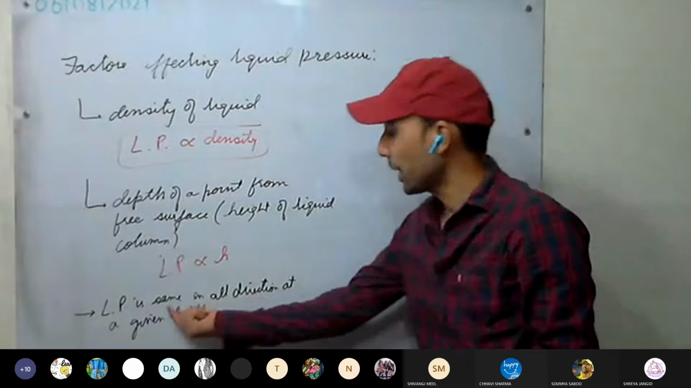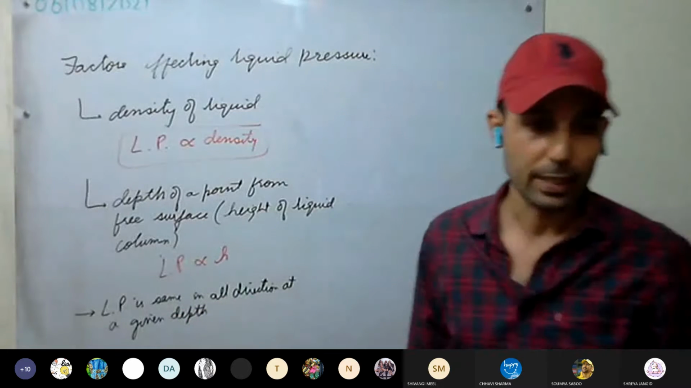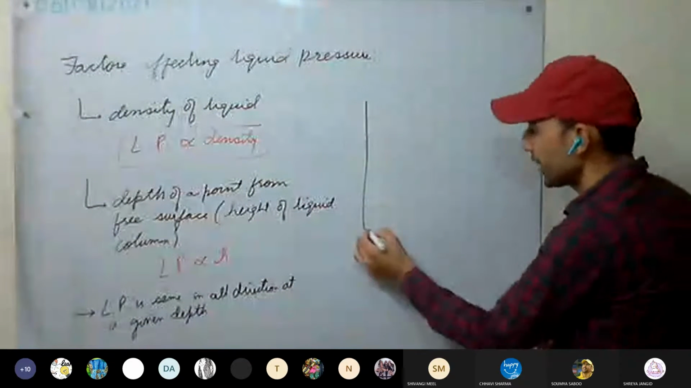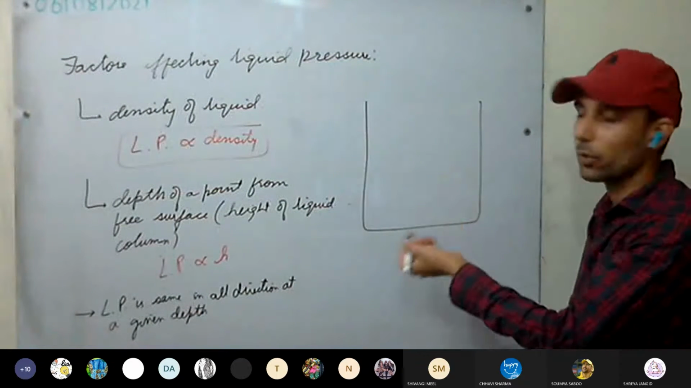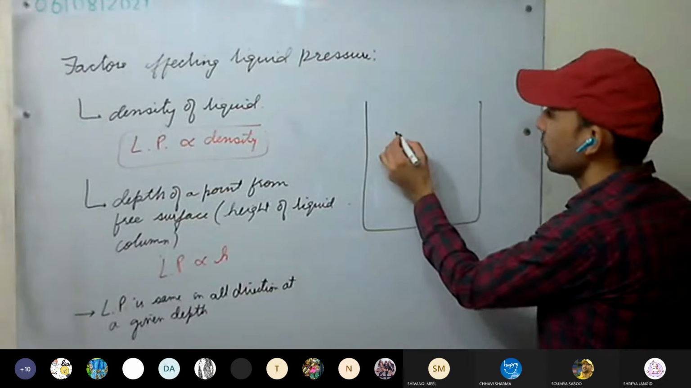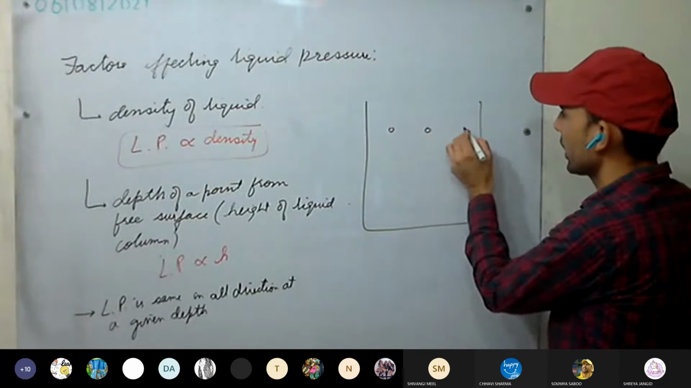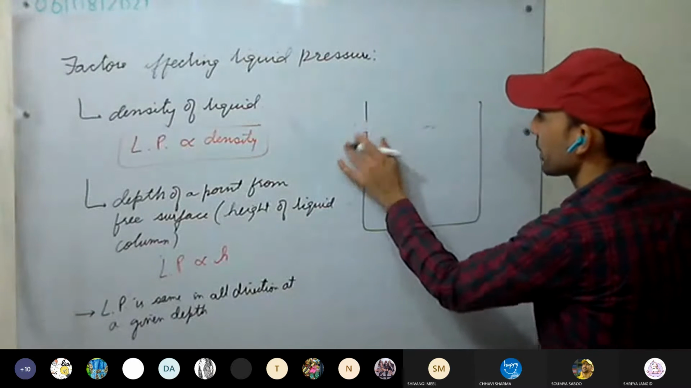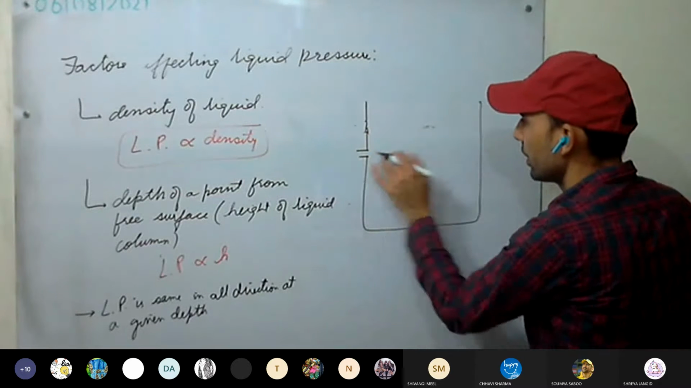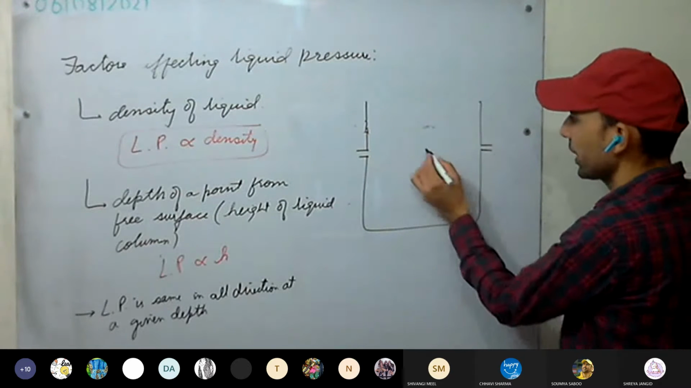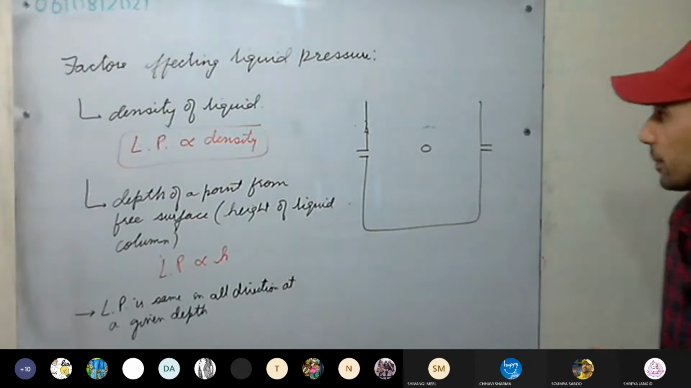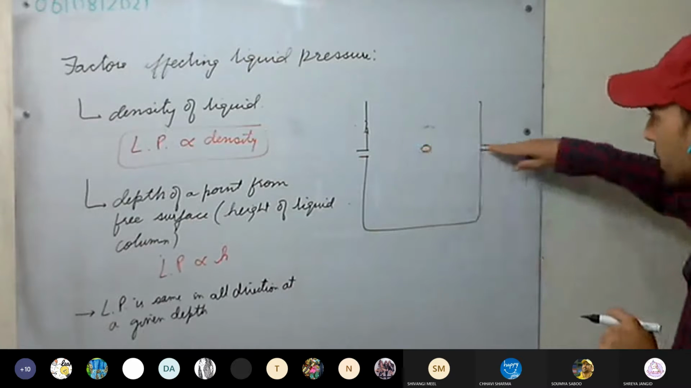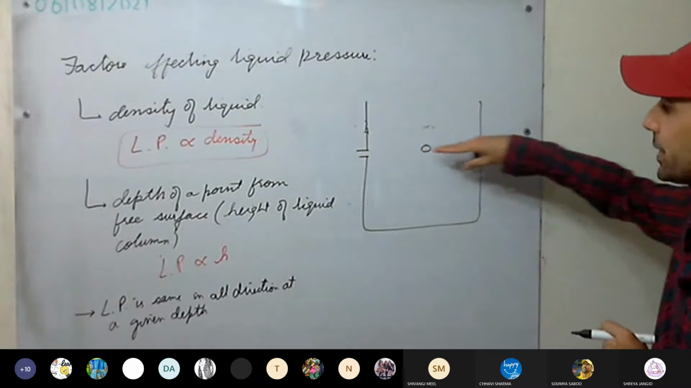As we have discussed, pressure is the same in all directions at a given depth. We are going to show this one. For this, we'll take a container, a metal jar or a glass container, with openings at the same level. Consider one on each side, and one in the middle. Now we are going to show that liquid pressure at all the points at the same depth, that is in the horizontal plane, is the same.